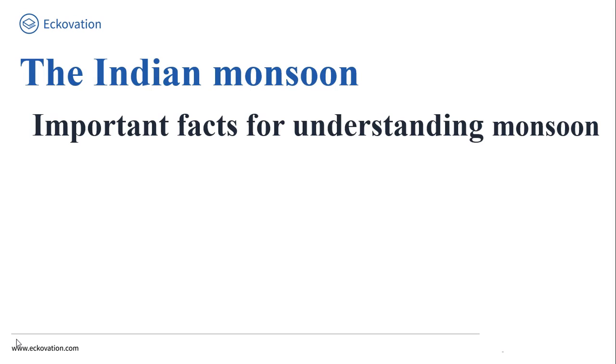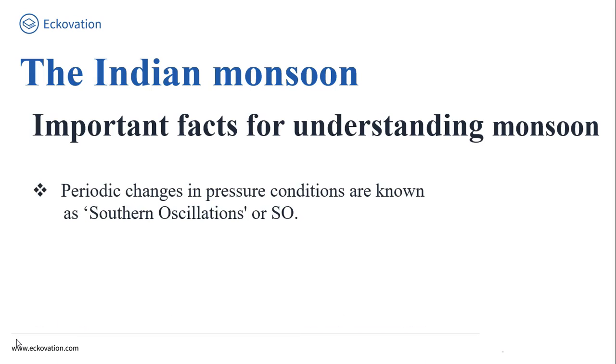So friends, our next important fact is periodic change in pressure condition. Friends, apart from all the important facts which affect the monsoon, it has been noticed that change in pressure condition over the southern ocean also affects the monsoon.